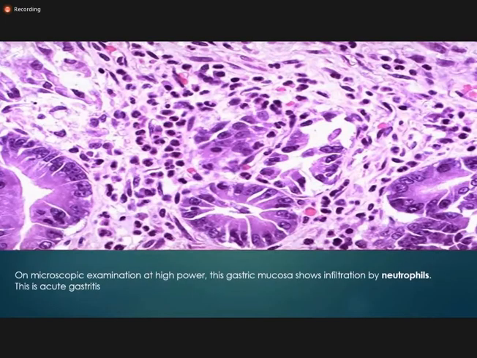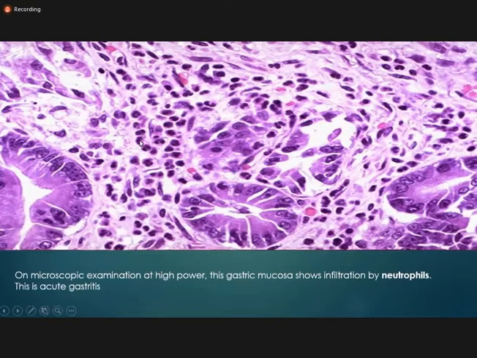This is the H&E, hematoxylin and eosin slide of a patient with acute gastritis. You can appreciate the glands. These are the glands, and in between the glands is the lamina propria, which I was talking about. In the lamina propria you may find scattered neutrophils. You can appreciate these are the neutrophils.